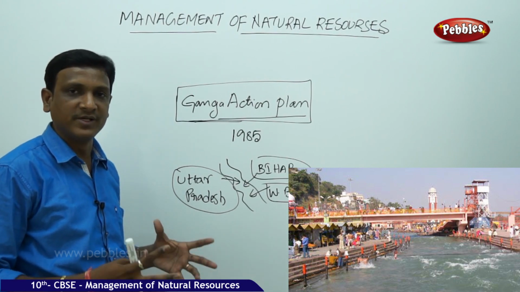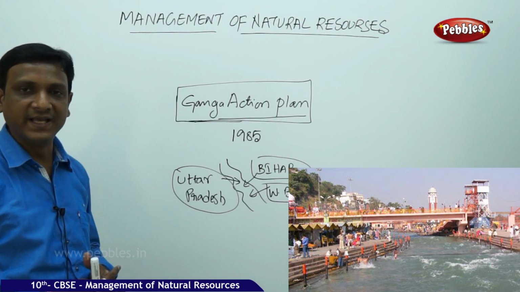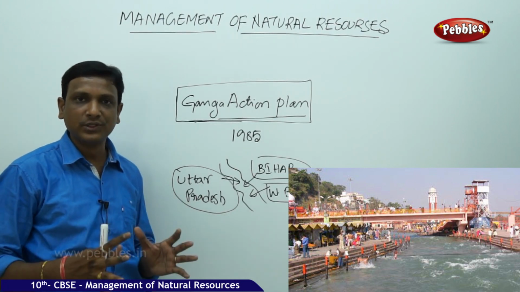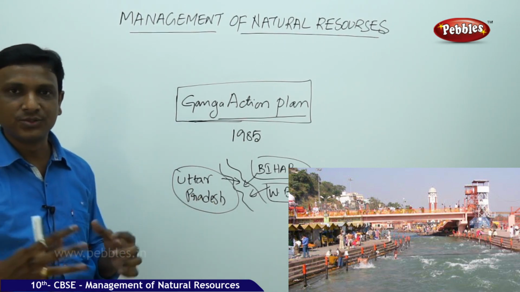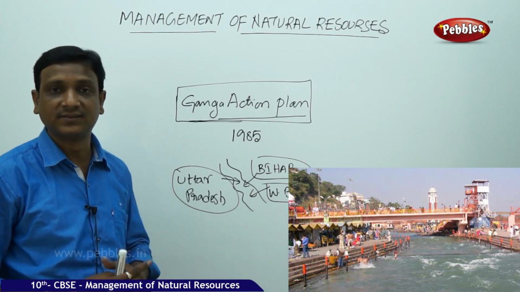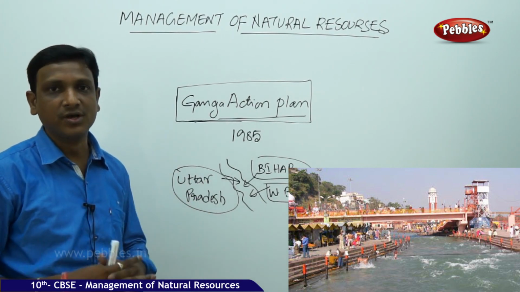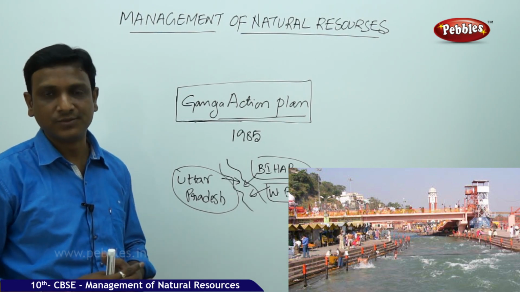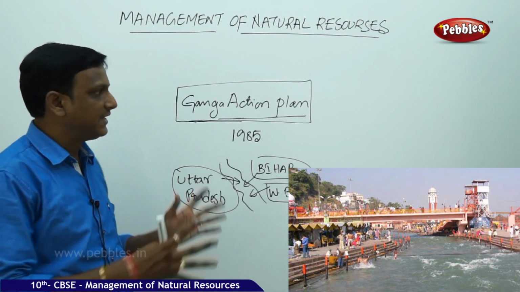But even though the government spends thousands of crores of rupees, if people are not aware of their activities, if the government does not have strict rules to control the pollutants not to be released into the river, so they make certain standards for the industries, otherwise they cancel the licenses of industries, or every industry must follow proper waste disposal measures, it is not possible to control the pollution of rivers. So it is a very bigger thing.